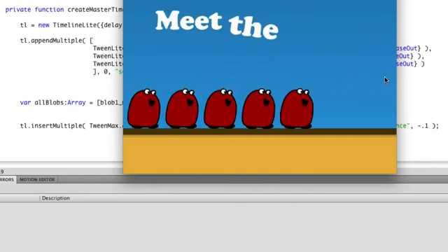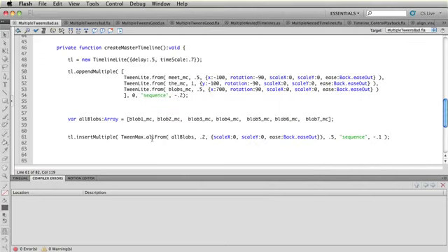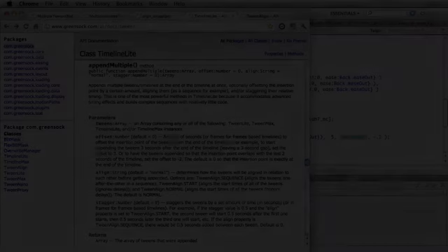So insert puts the tweens at an exact point in time or at a label, whereas append always adds the tweens to the end of the timeline, and it has an offset value, which can be negative or positive. All right, next thing we're going to do is I'm going to show you more about the align modes, and we're going to introduce the start align mode, and then we're going to get into doing nested timelines. It's going to be really cool.